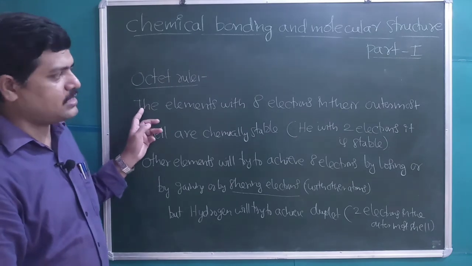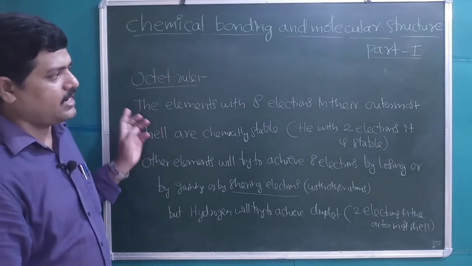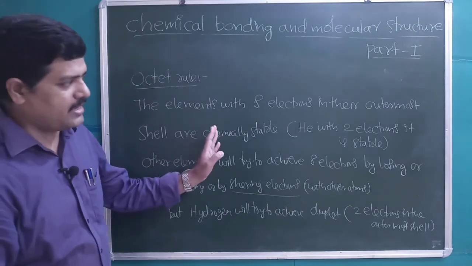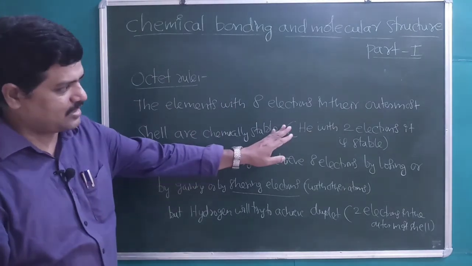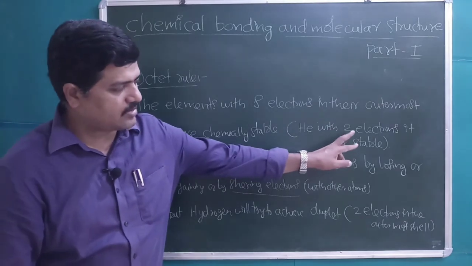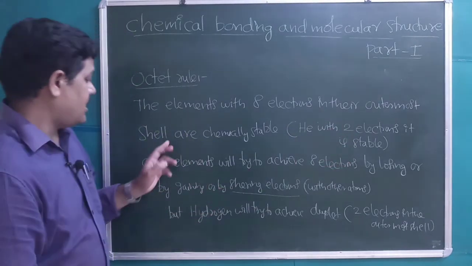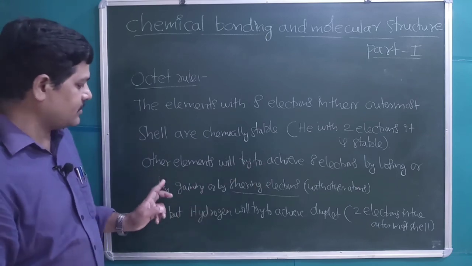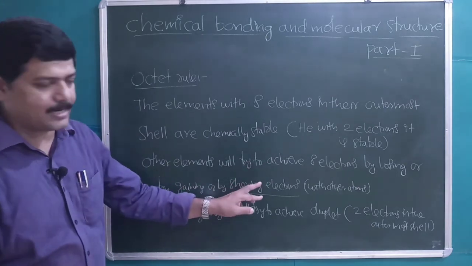The elements with 8 electrons in their outermost shell are chemically stable; they won't form any compounds. Helium is an exception, which has 2 electrons but is stable. Other elements will try to achieve 8 electrons by losing, gaining or sharing electrons.